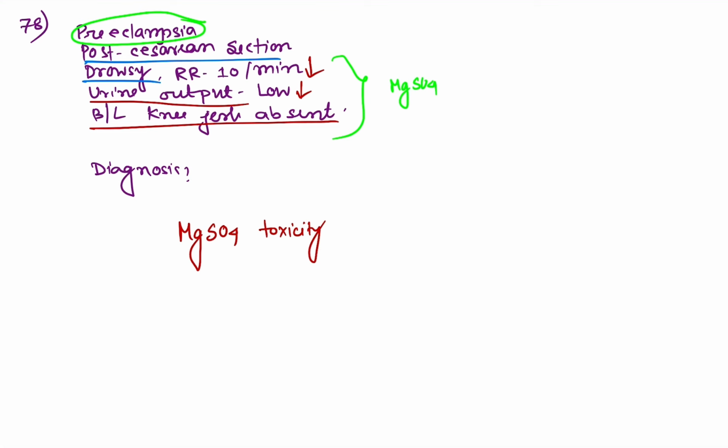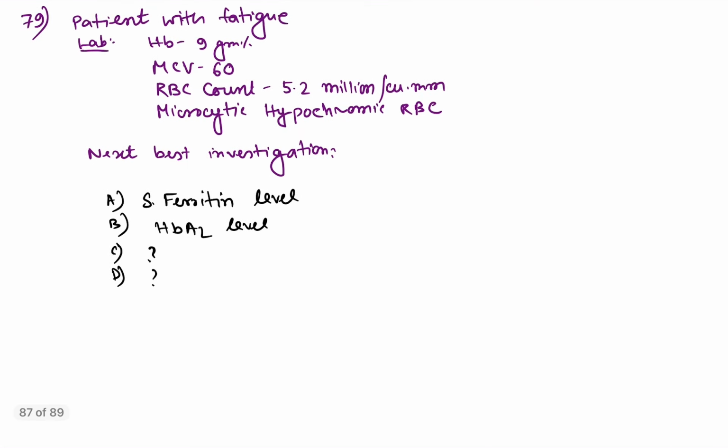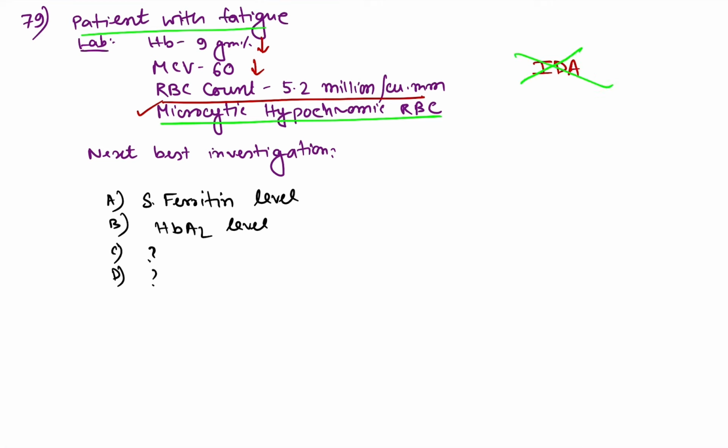Coming to question number 79, patient with fatigue, hemoglobin 9 means hemoglobin is reduced, MCV also reduced. It is showing microcytic hypochromic anemia, and RBC count is normal, 5.2. So what is this case? Is this a case of iron deficiency anemia? This is definitely no. Though the hemoglobin and MCV say so, why?